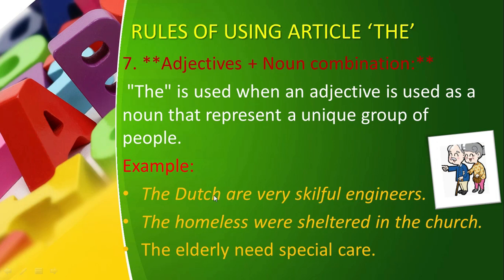Now here the quality is also described, but what is Dutch? Dutch is a noun. So with adjective plus noun we use "the": "The Dutch are very skillful engineers." "The homeless were sheltered in the church." "The elderly need special care." Now this is clear that with adjectives that are used as nouns, we use "the".